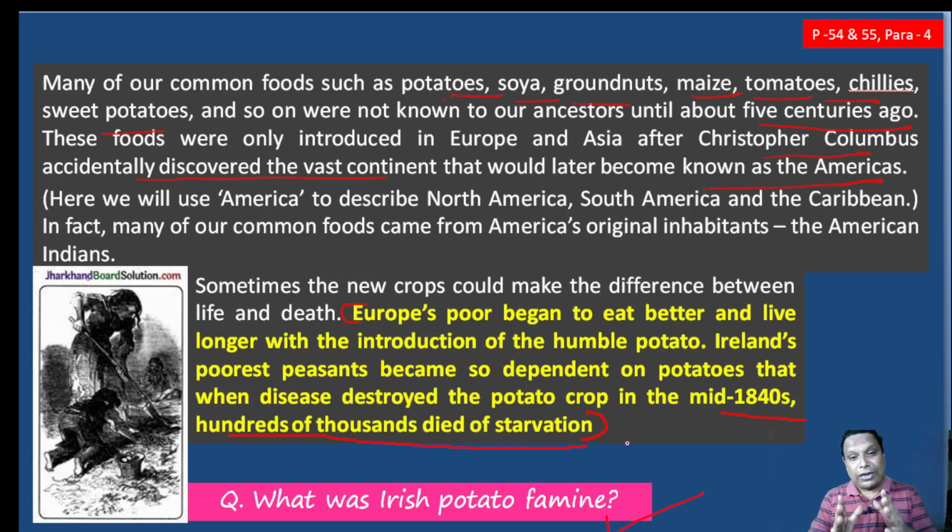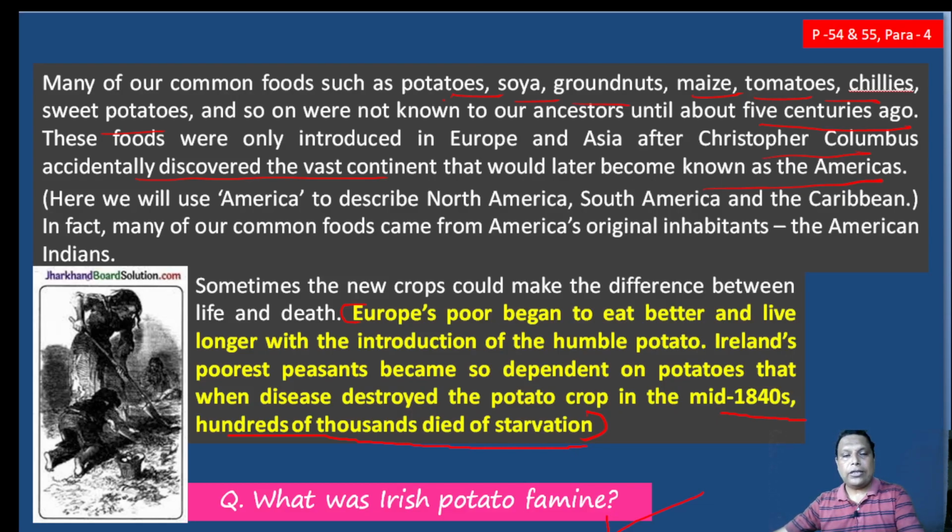Don't consider the present Europe. I am talking about far back in time. During that time, European countries were not so economically solvent. That's why plenty of people were totally dependent upon potatoes for their food.